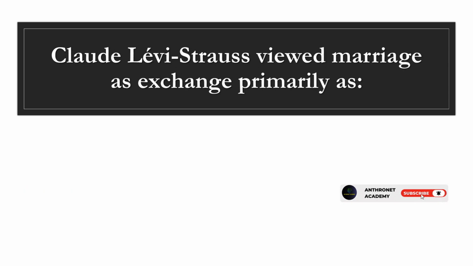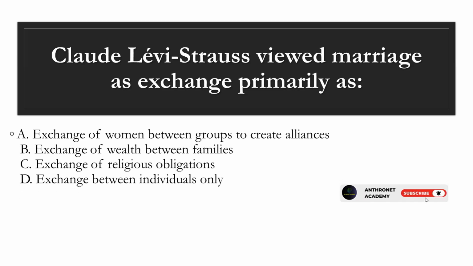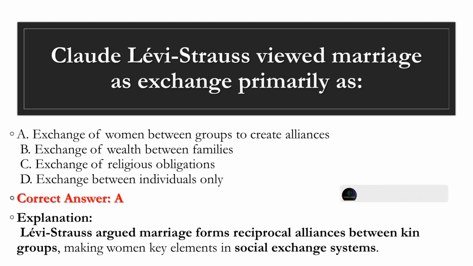Question 20. Claude Levi-Strauss viewed marriage as exchange primarily as A. Exchange of women between groups to create alliances. B. Exchange of wealth between families. C. Exchange of religious obligations. D. Exchange between individuals only. Correct answer, A. Explanation. Levi-Strauss argued marriage forms reciprocal alliances between kin groups, making women key elements in social exchange systems.